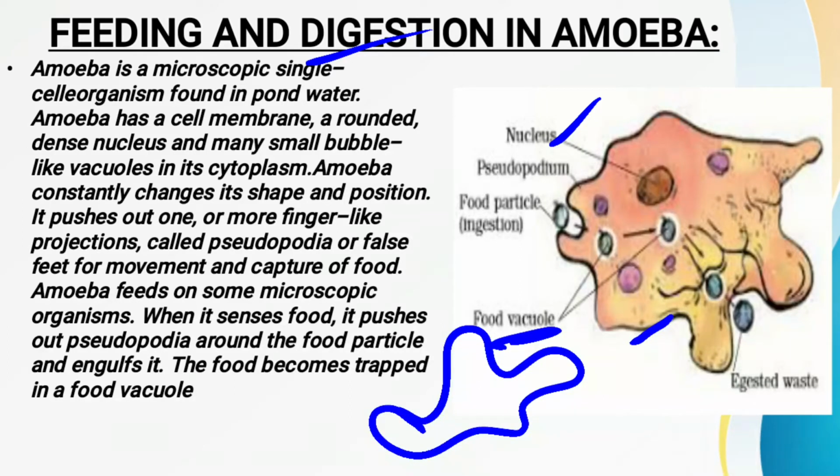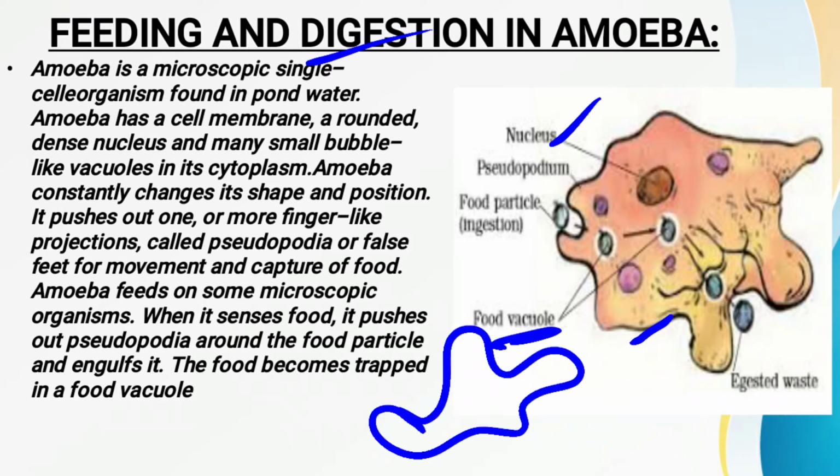Now see, amoeba has an irregular shape, and it changes its shape accordingly whenever it comes in contact with any kind of food item. Fine.